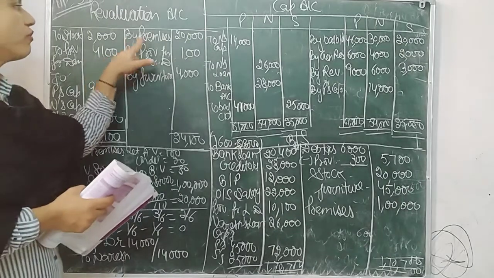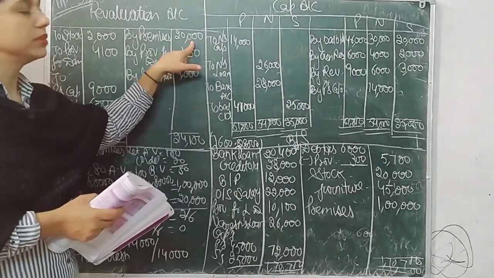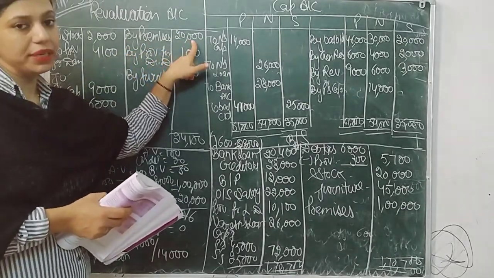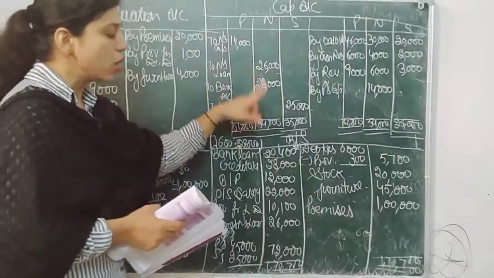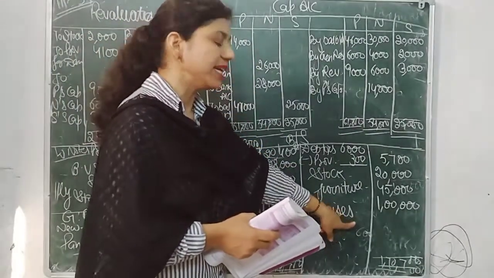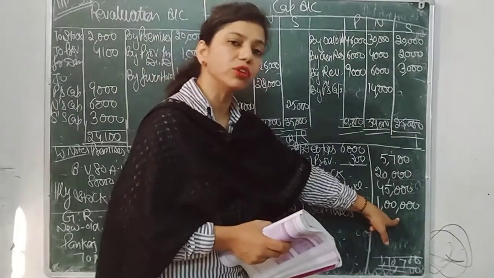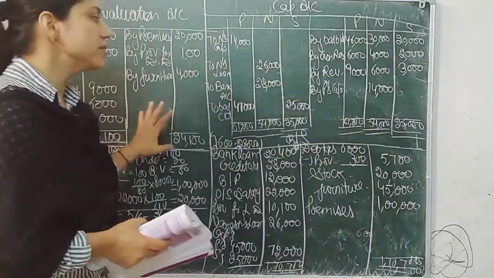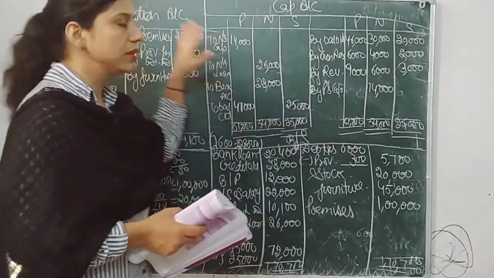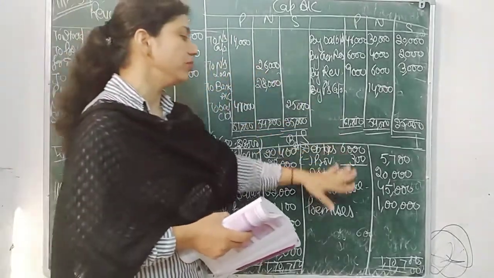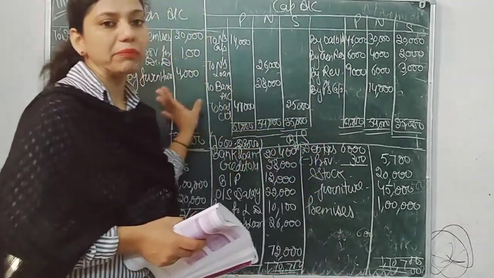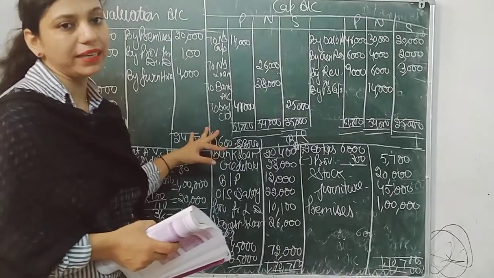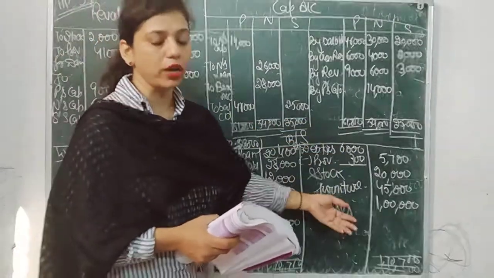So we have a profit of 20,000 on revaluation. Now in the balance sheet it will be written as 80 plus 20, that is equal to 1 lakh. So please maintain all the format first: revaluation account, capital account and balance sheet, so that simultaneously you put the related part in the related column.